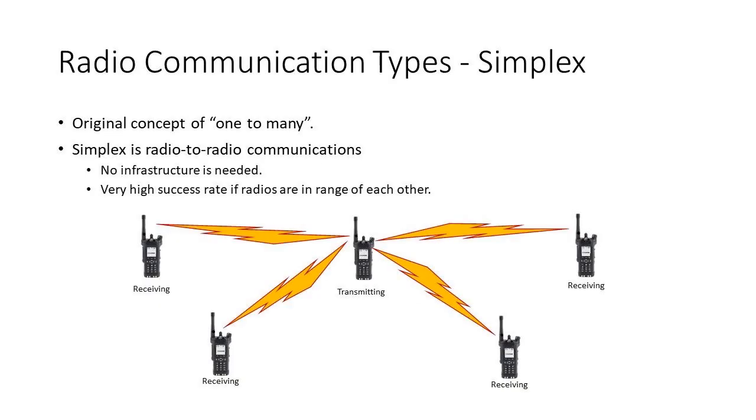As a refresher, we're going to go over some basic types of radio communication. The first is simplex. This fits the concept of one-to-many communications and is essentially radio to radio. This means that large infrastructure is not needed as the radios communicate directly with each other. This leads to a very high communication success rate if the radios are within range of each other. In the graphic, the center radio is transmitting directly to the other radios that are receiving the message. All the receiving radios are within range of the radio that is transmitting.